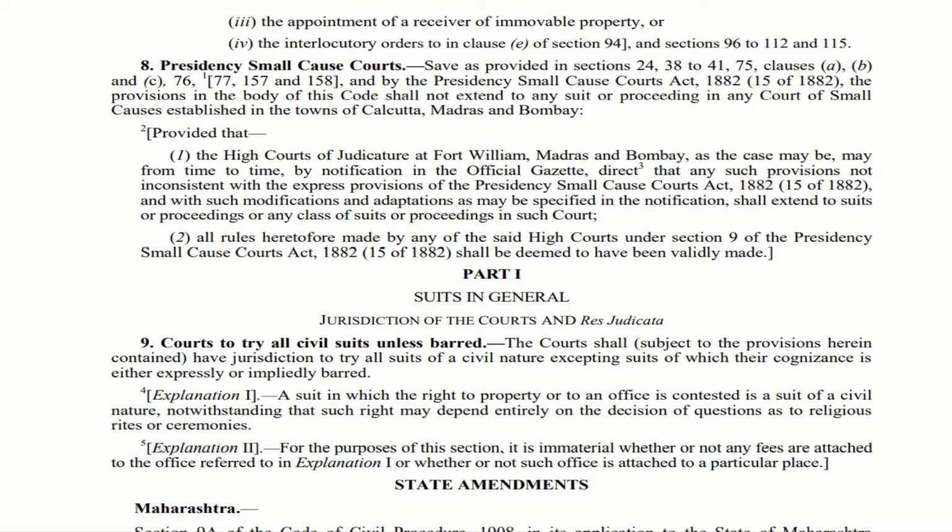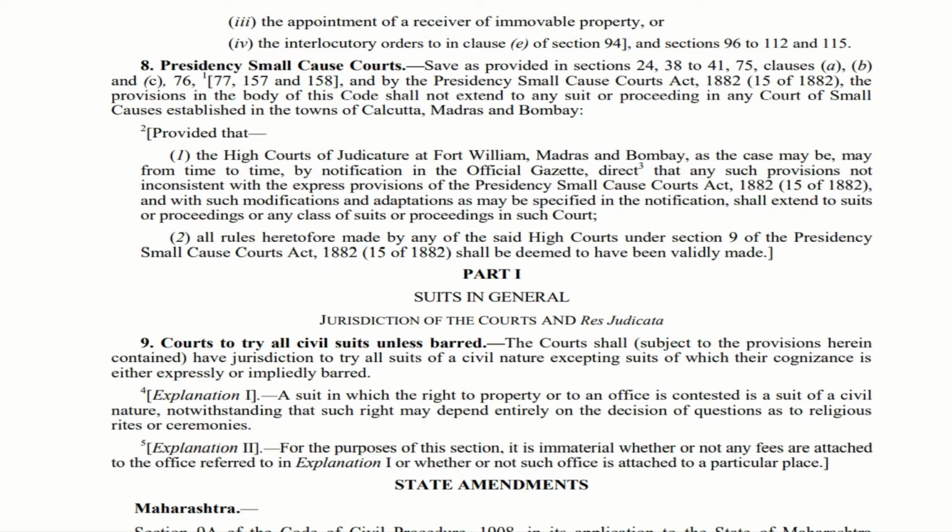So in those provisions I stated now, as well as the Presidency Small Cause Courts Act 1882, if this is applying, then CPC will not apply to these particular aspects, provided the Small Causes Court is established in the towns of Calcutta, Madras and Mumbai. However, there is a proviso to this particular section. There are two provisos. The first proviso says, if there is a High Court in Madras and Bombay, High Court of Judicature at Fort William, Madras and Bombay.